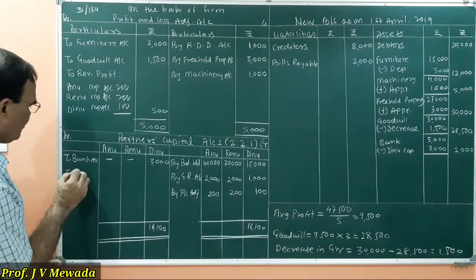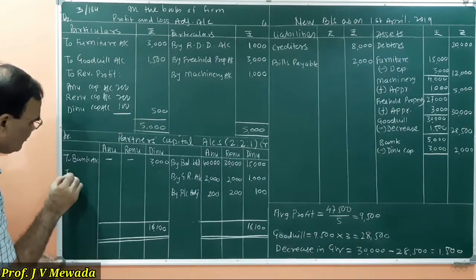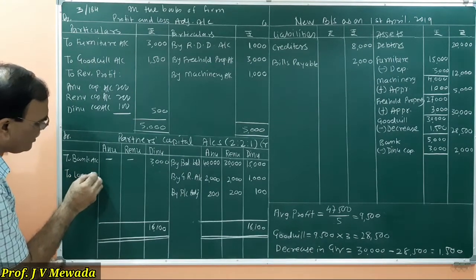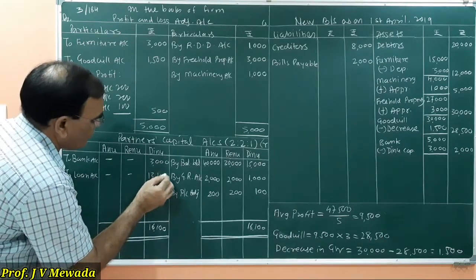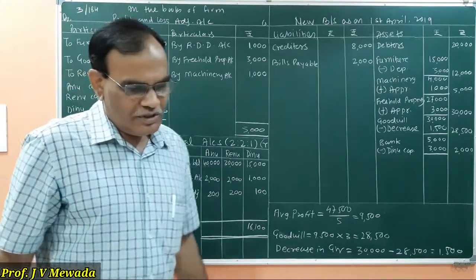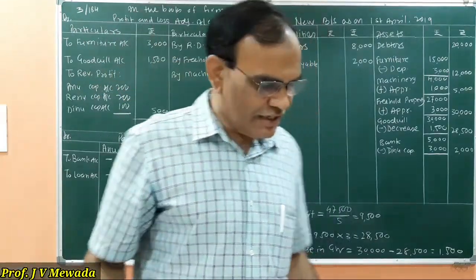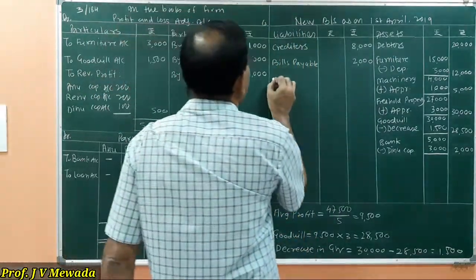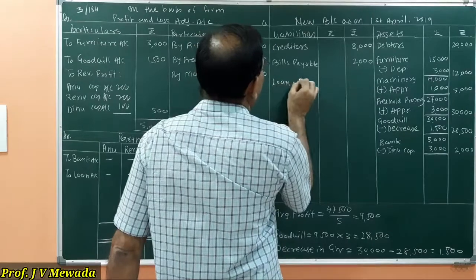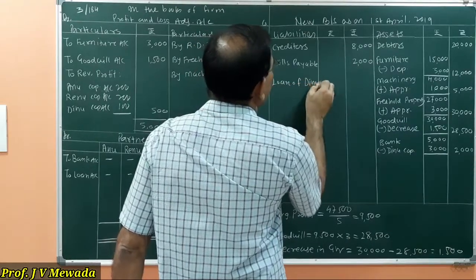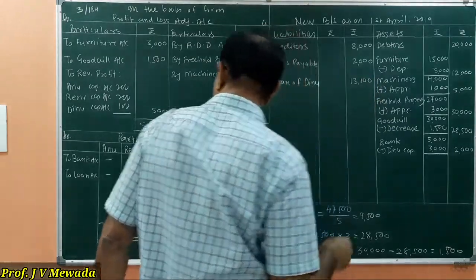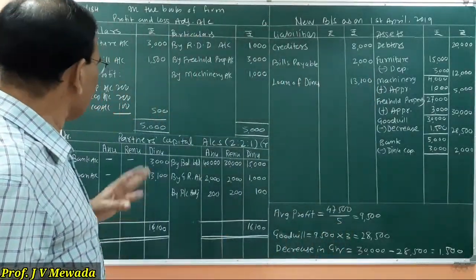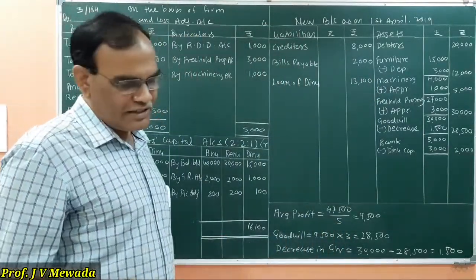So to loan account 13,100. So the loan of Dinu is 13,100, which I will write here. That's the account of Dinu. Dinu is a partner, so partner's loan.